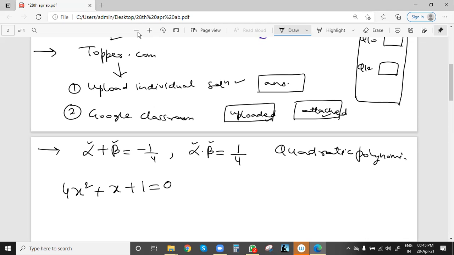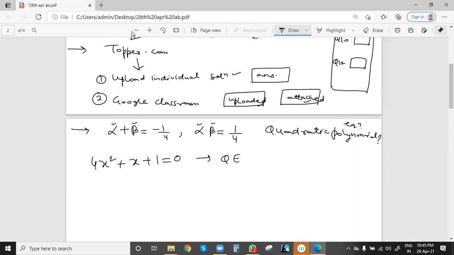So this is not fully correct, because we have to find the quadratic polynomial equation, and this is the equation for a quadratic equation. So two methods here. For writing this, the final concluding statement is very important.